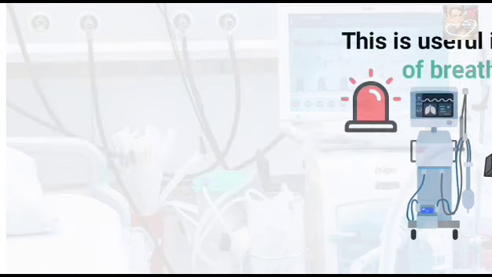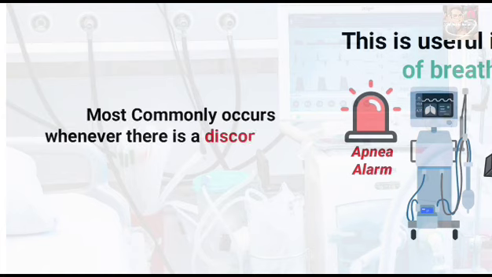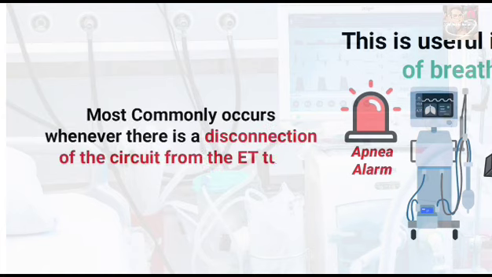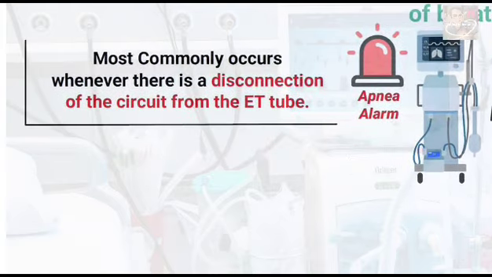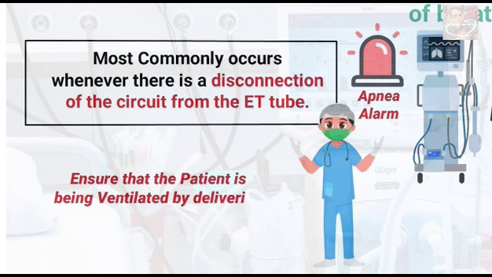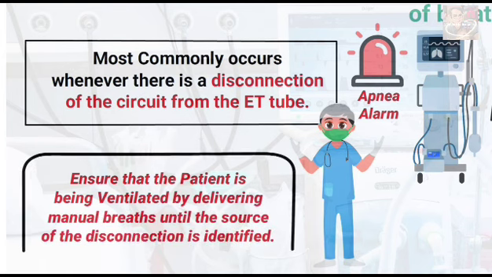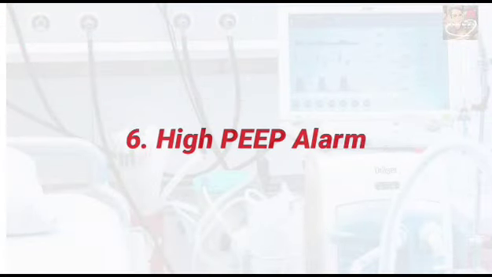The activation of an apnea alarm most commonly occurs whenever there is a disconnection in the circuit from the ET tube. When this occurs, the respiratory therapist must ensure that the patient is being ventilated by delivering manual breaths until the source of the disconnection is identified. Another alarm that you need to know about is the high PEEP alarm.